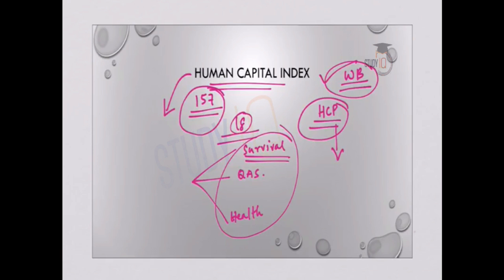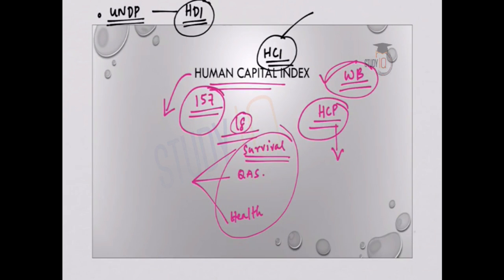And now let us also understand how the Human Capital Index published by the World Bank is different from the Human Development Index published by UNDP. This is very important for your preliminary examination. So Human Development Index, or HDI, is published by UNDP. In case of HCI, or Human Capital Index, it uses survival rates and stunting rates for measuring health. But in HDI, they use life expectancy at birth. Now again, HCI excludes per capita income, whereas HDI, or the Human Development Index, uses per capita income.